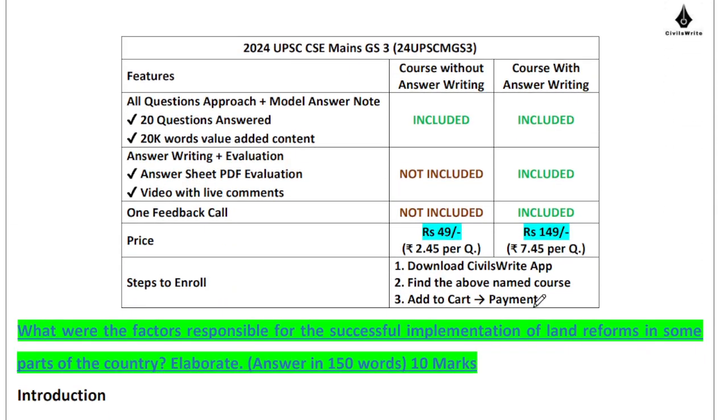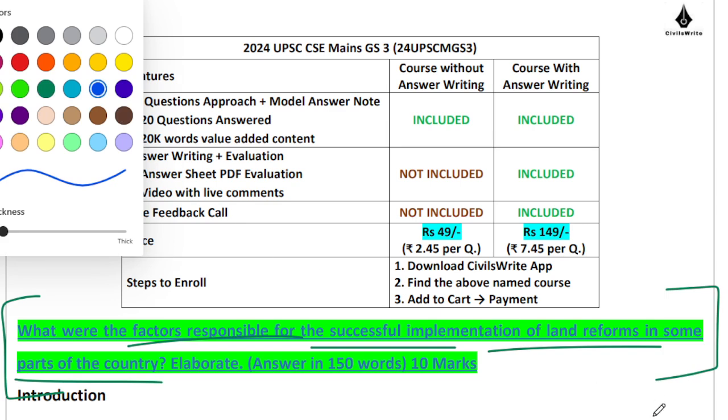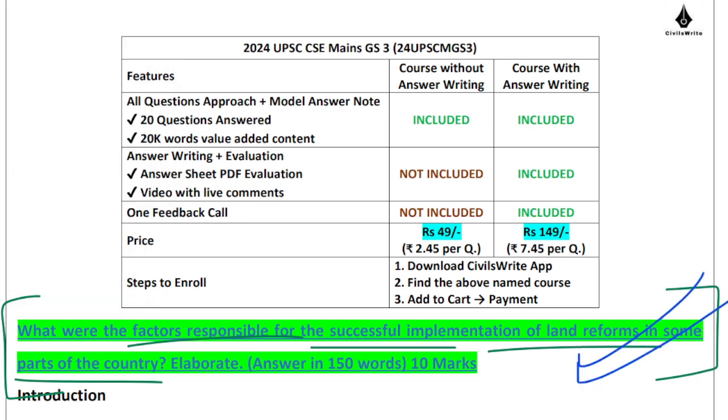Moving ahead to the next question. What were the factors which are responsible for successful implementation of land reforms in some parts of the country? Very textbook question. Any student who has prepared well for the mains examination will be able to answer something about this particular question. It's not difficult. If you are a beginner, you may be surprised by this question, which is absolutely fine. It's understandable, but you will be able to eventually answer this question. I can assure you that, right?